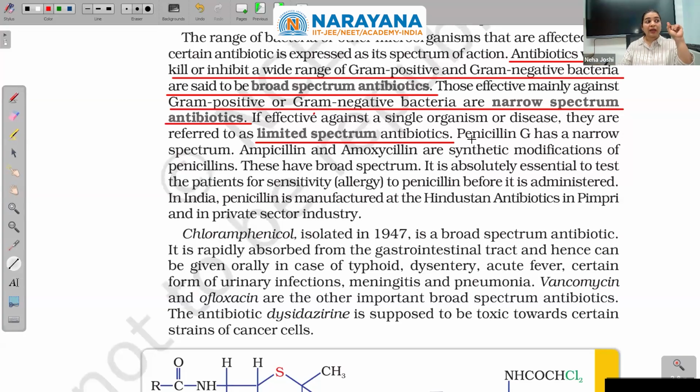Okay, when it is only one particular bacteria. Penicillin G has a narrow spectrum, penicillin G.